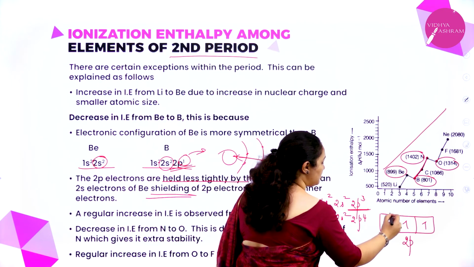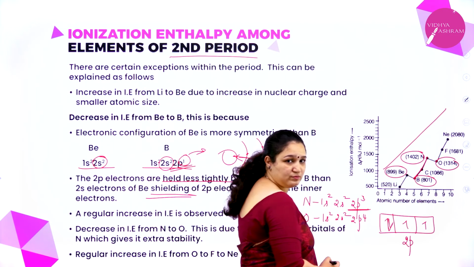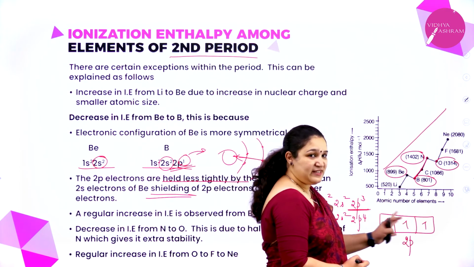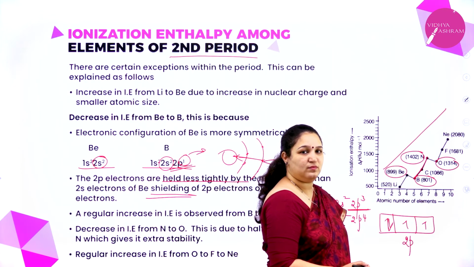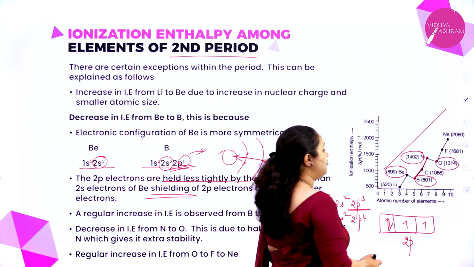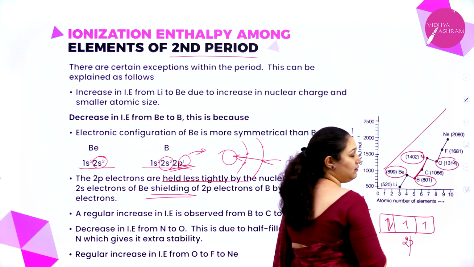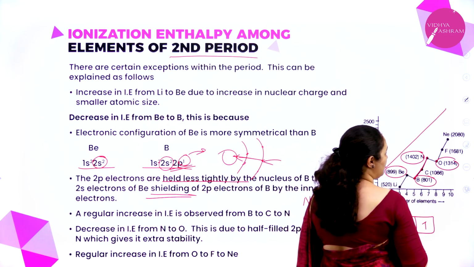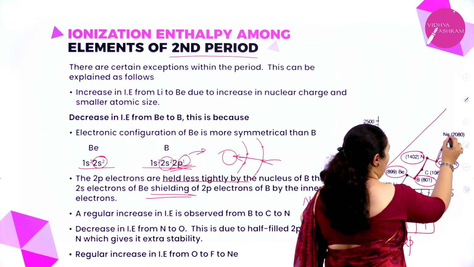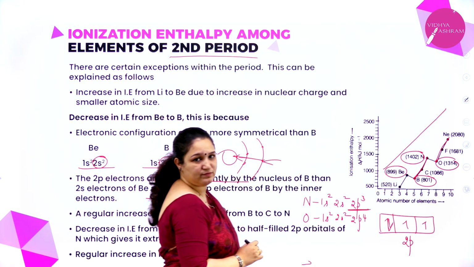Oxygen, what will happen? There is one more electron which will come here, and that extra stability is gone. That is the reason nitrogen has higher ionization enthalpy than oxygen. Then from oxygen again it will go on increasing, is what you can observe.